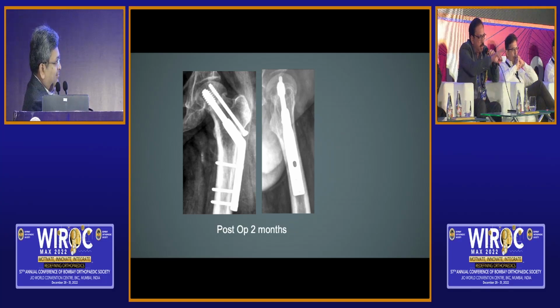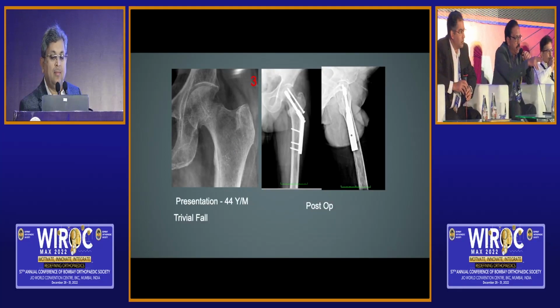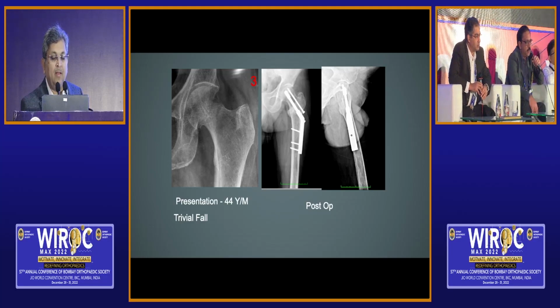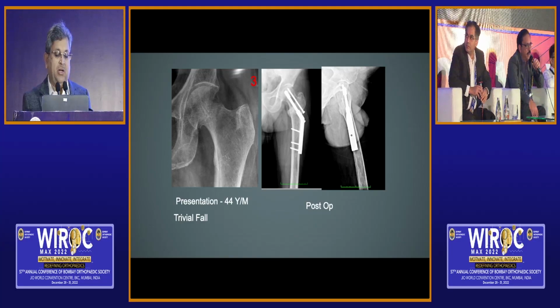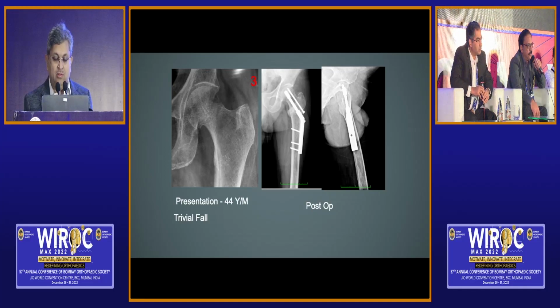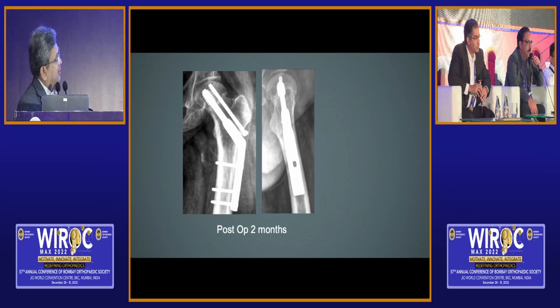So the previous X-rays were showing something different. The bones were looking very osteoporotic for his age. But he's young, 44 years. If you go back to the X-ray and see the lateral view, the cortices and the canal, even the area looks very, very osteoporotic. But this one is fine. No, believe me, this is the same patient. I have followed him up. If you look at the configuration of the DHS screws, that's the same patient. So I'm showing you the same patient. That looks fine.